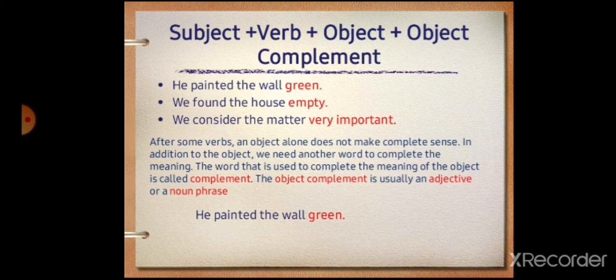After some verbs, an object alone does not make complete sense. In addition to the object, we need another word to complete the meaning. The word that is used to complete the meaning of the object is called the complement. The object complement is usually an adjective or a noun phrase. He painted the wall green.